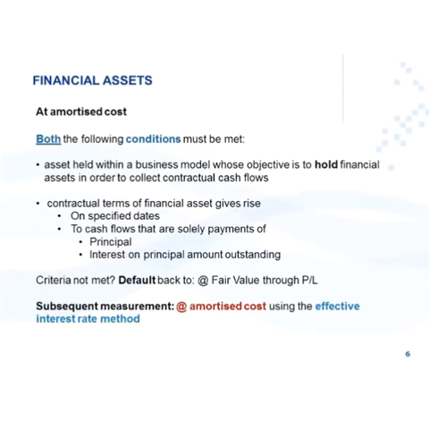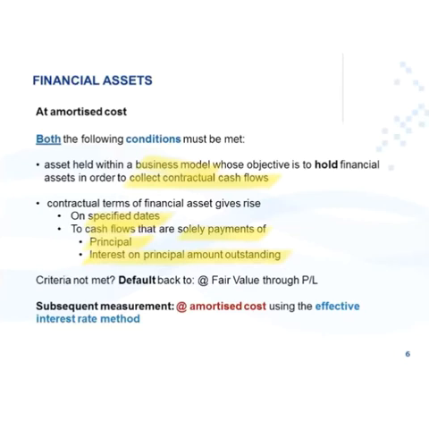The asset must be held within a business model whose objective is to hold the financial asset in order to collect contractual cash flows. Together with that, the contractual terms of the financial asset must give rise on specific dates to cash flows that are solely payments of principal and interest on principal amount outstanding.